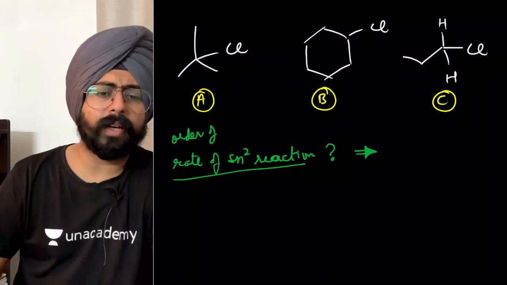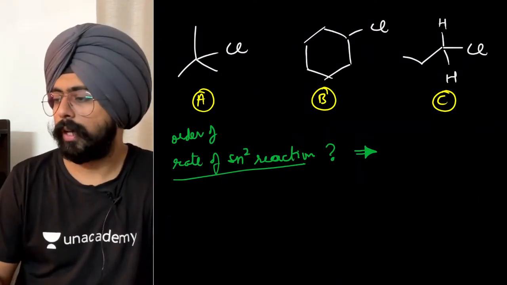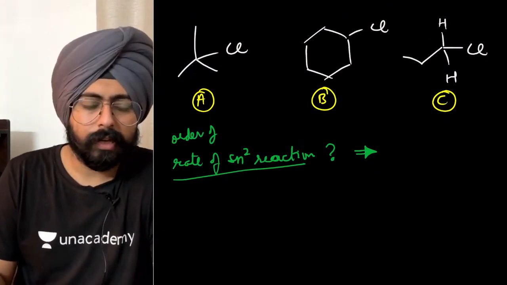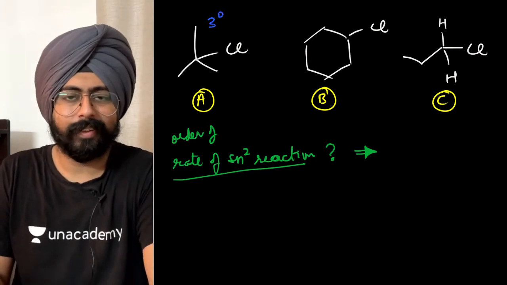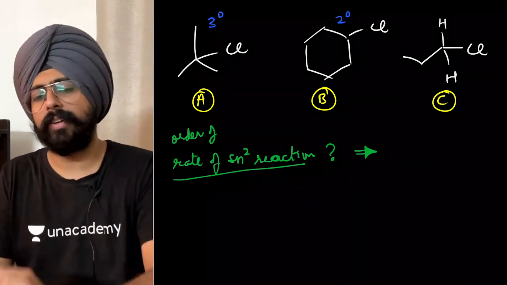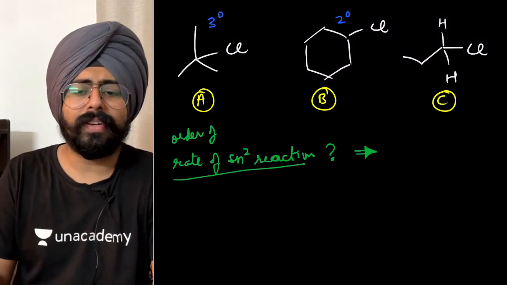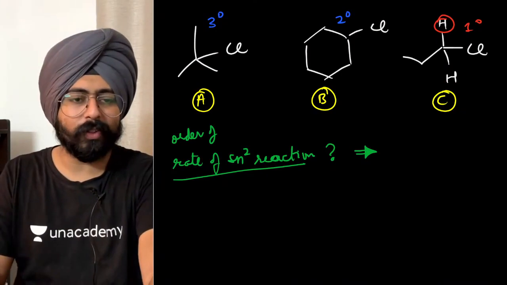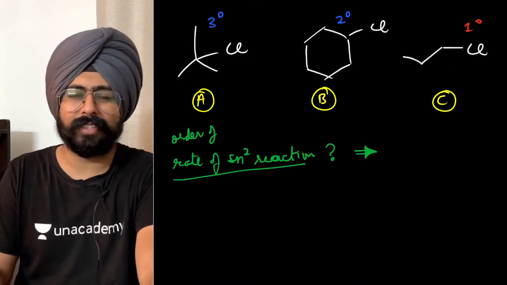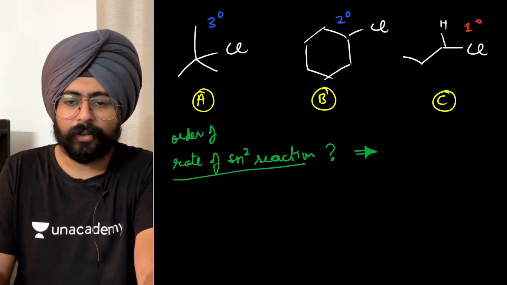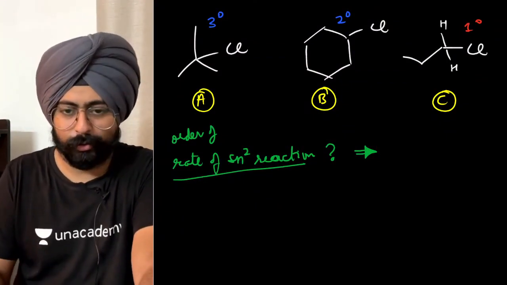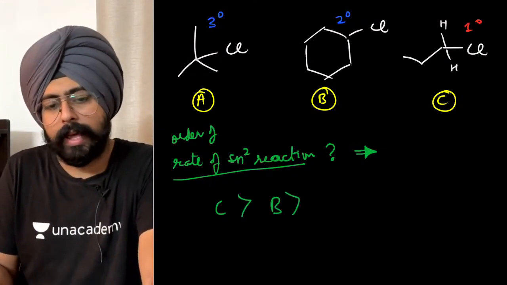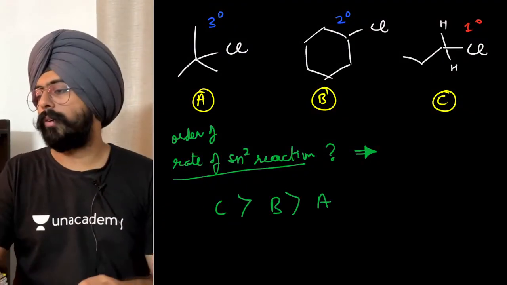Batao bhai, simple idea over here. You have to look at steric hindrance. The first thing over here is a 3-degree substrate, isn't it? The second thing is a 2-degree substrate. The third thing is actually a 1-degree substrate. They have shown you hydrogens just to confuse you. Generally we don't draw hydrogens, so this is what the structure is. It's just a simple 1 degree. So the rate of the first case will be the highest, then the second one, and then the third one. The third one will have the most amount of steric hindrance.